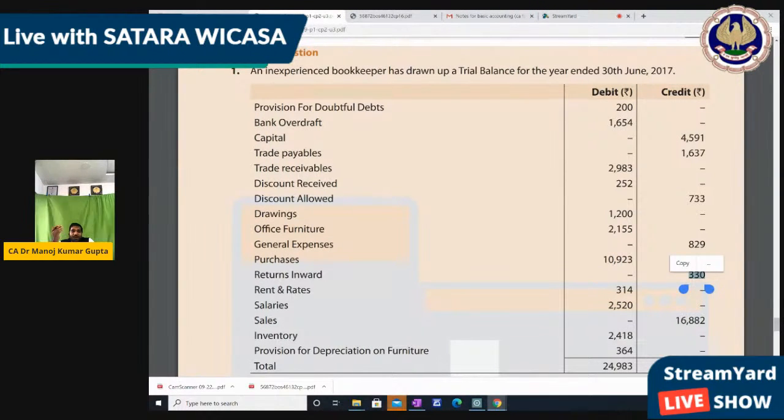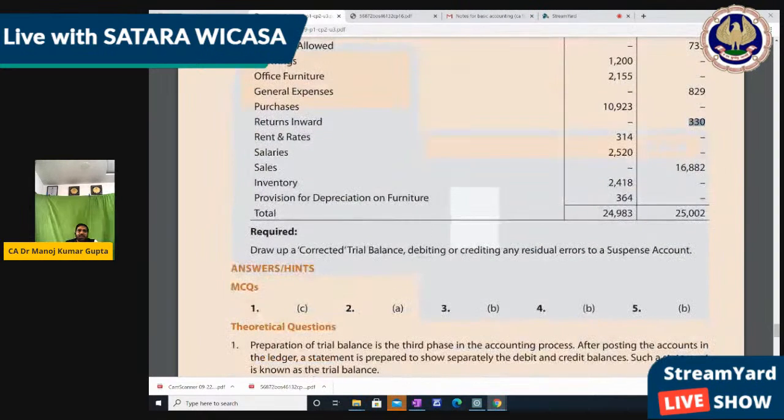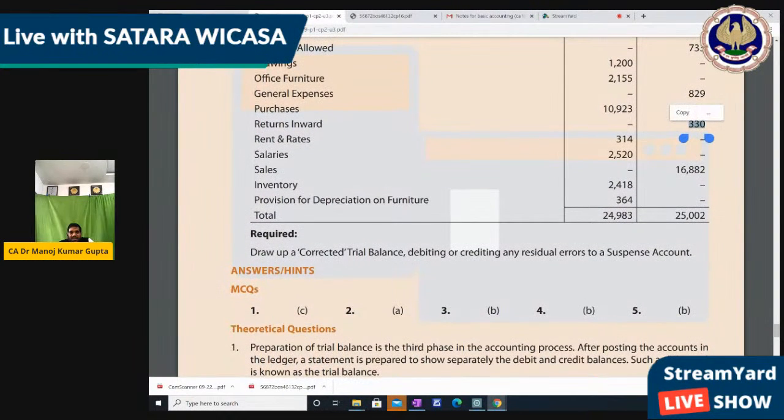And provision for doubtful debt, we consider it the opening balance. So that should also go to the credit side. So provision for depreciation as well as provision for doubtful debt should both be credit side. And these are mentioned on the debit side, so correct it. The remaining things you can do directly. Right? And I think the question gets over. Yes, draw up the correct trial balance, and any mistake, any difference, you can transfer to a suspense account.